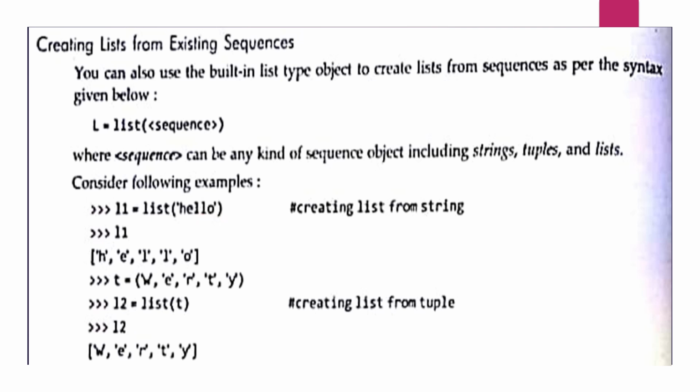That means from any kind of sequence object, including string or tuple or list, you can make a new list. Suppose here a string is given and you are asked to convert this string into a list. This way you can make your list from the string.